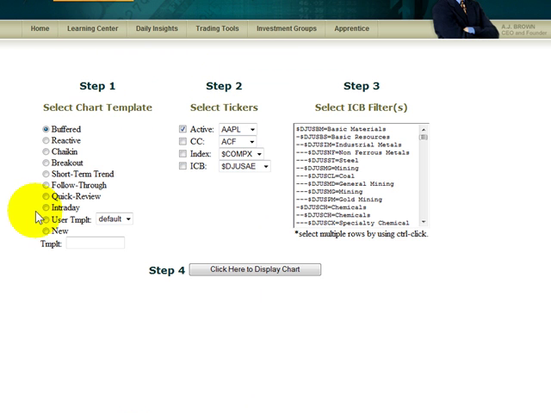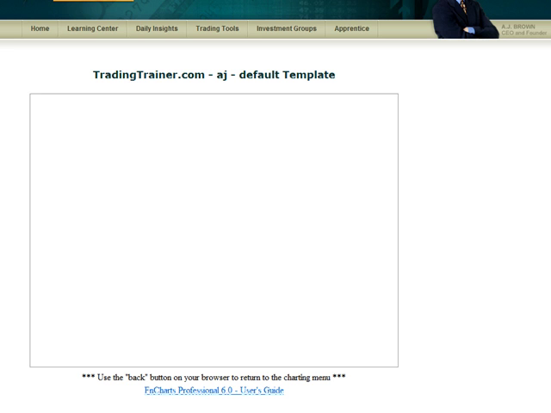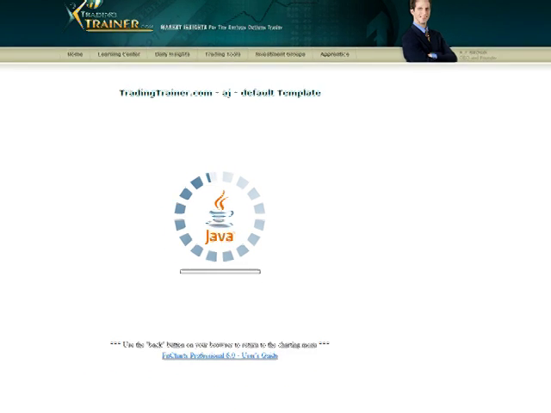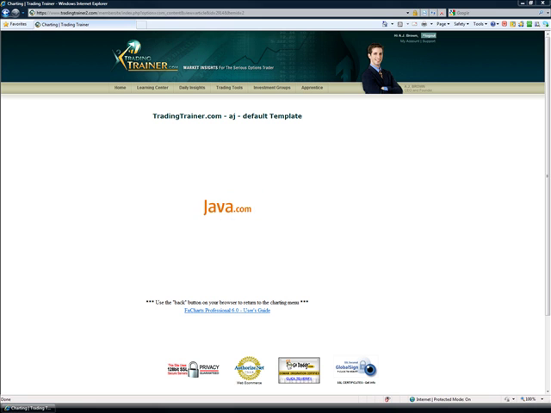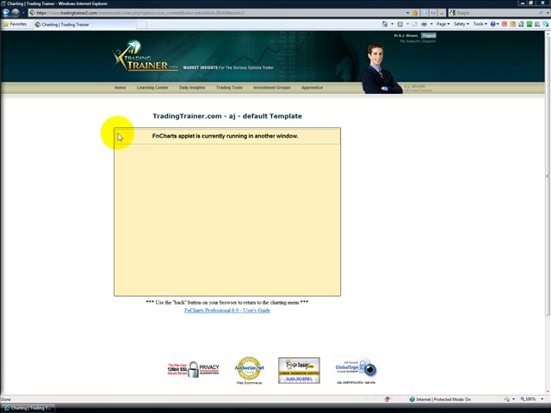Now in our charting tool here, we're going to use our user template because I got some simple moving averages already built in there. And then we'll come on down to the Dow. Okay, now that we've got the Dow loaded in, we'll go ahead and expand this to full screen so you can take a look.